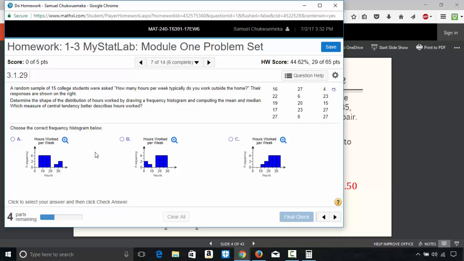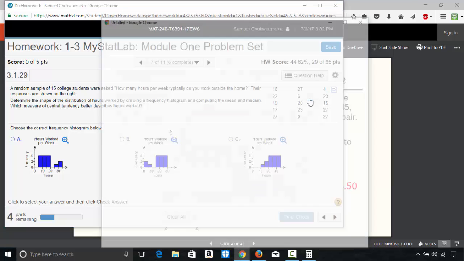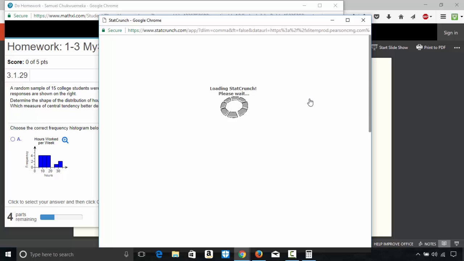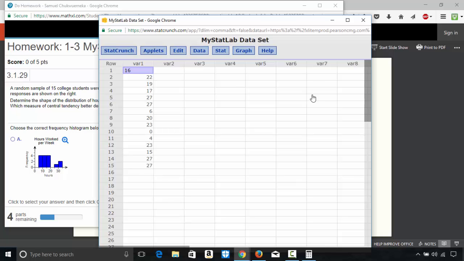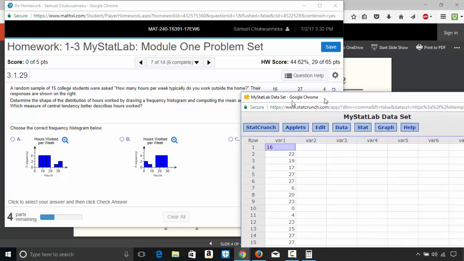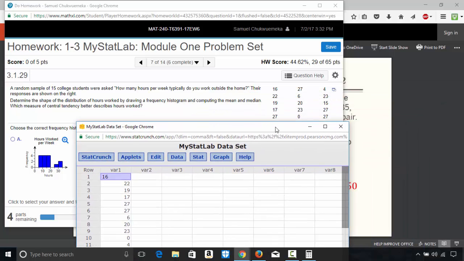So let us do a frequency histogram of this. So I'm going to come here. And if you want to check this, you can. But I'm going to do this now with Statcrunch. Okay, I'm going to draw the frequency histogram of this on Statcrunch. Then I'll compare it. But if you want to compare manually, manual inspection, that's fine. So I just open this here, open in Statcrunch.